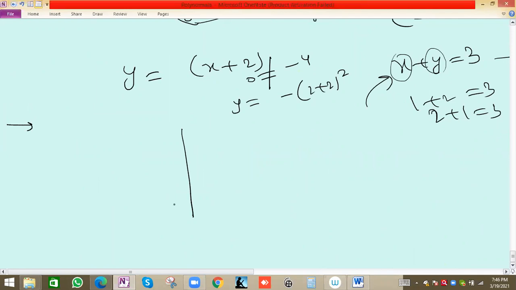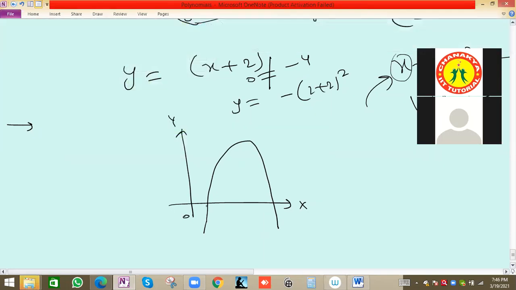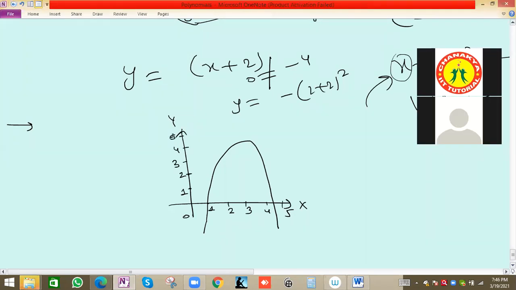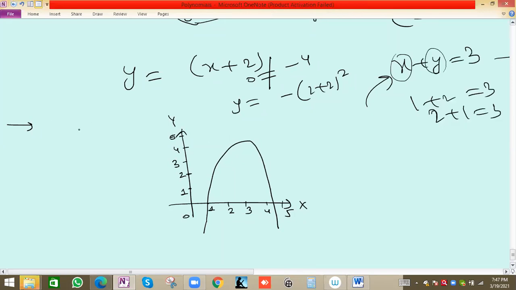Suppose we have a simple parabola going in upward direction, and this is the parabola. The vertex is not given, and we can plot the points now. We know the vertex will be the maximum or minimum point in a parabola. Suppose this is 1, 2, 3, 4, 5 with equal gaps, and we have to write the equation of this parabola.